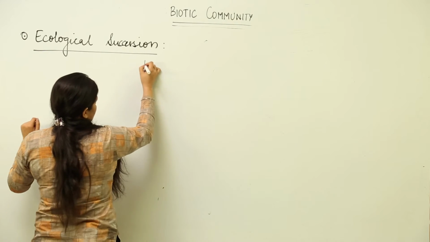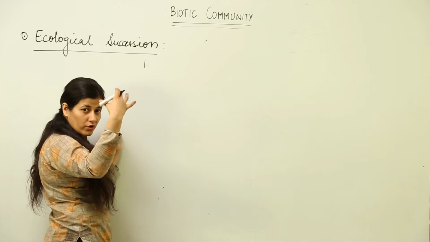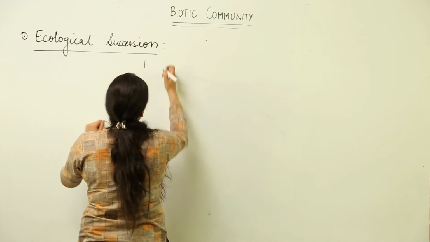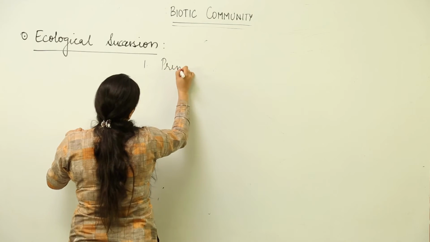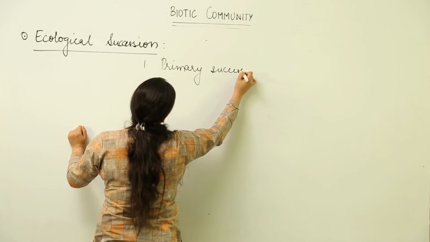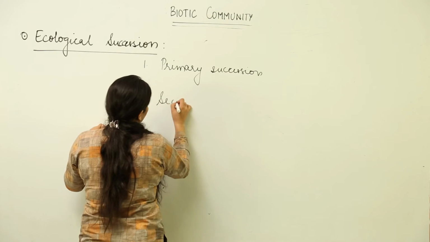There are two types of succession depending on the type of land, or the environmental condition that succession takes place in. We have primary succession and the second one is secondary succession.